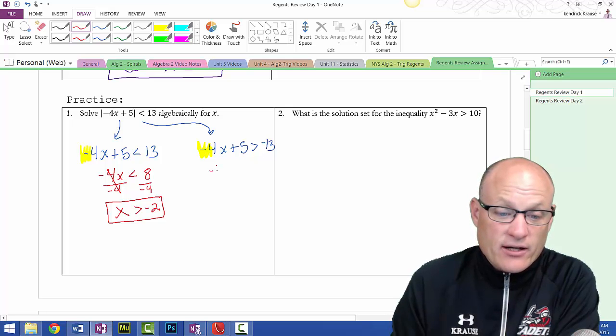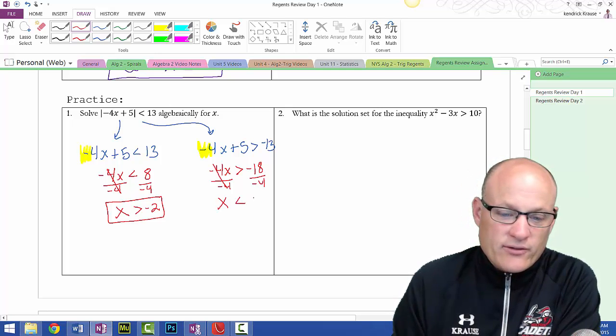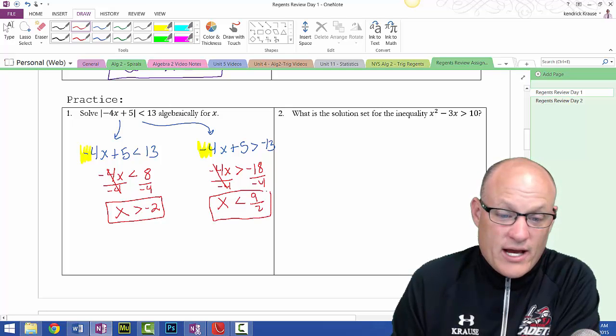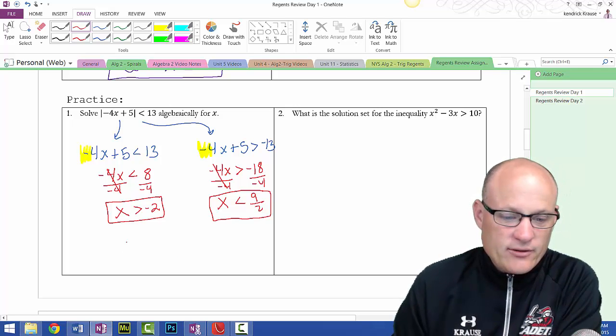Subtract the 5, I get -4x greater than negative 18. Divide by negative 4. And this is when the child comes out. This is gross. We flip the sign. Two negatives make a positive, and this is 9/2. I must have done something wrong. I didn't come up with a nice number. Whatever. All right, kids. We have to decide if we're going to put an or an and in between these two.